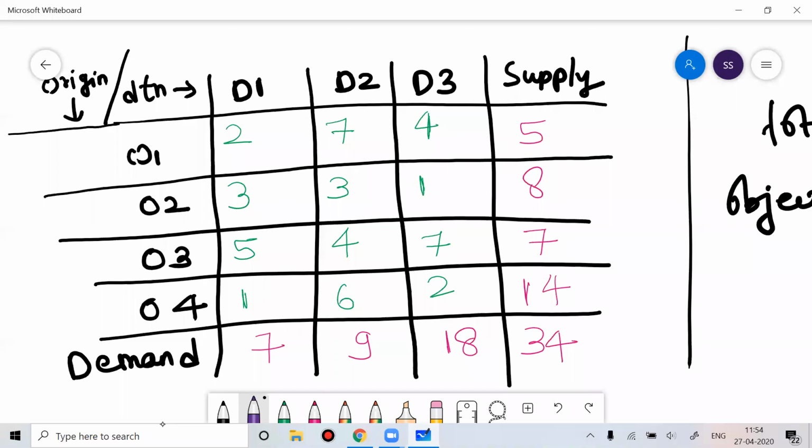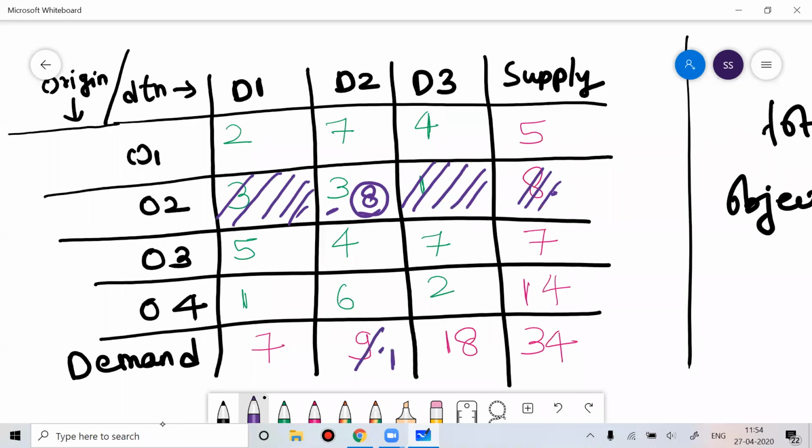If I choose this element, here the total supply is 8 and the total demand is 9. The maximum supply I can do is 8. So this is called a feasible solution. If you give 8 to this unit, you cannot give 8 to any other unit. So this will become 0 and this 9 will become 1.